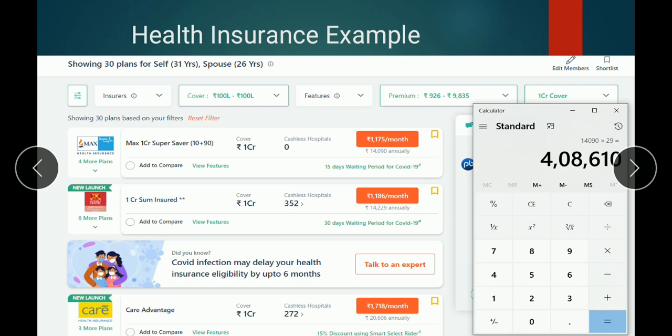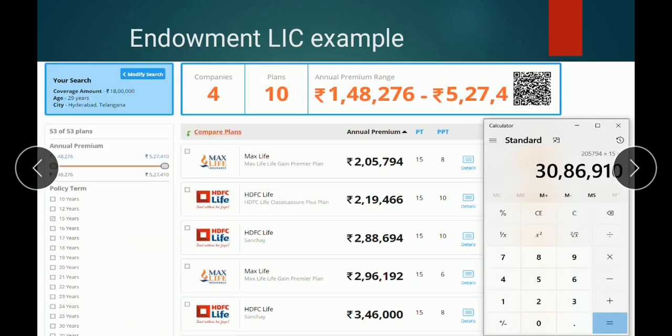If you are taking it along with a health insurance plan of 4 lakhs 8,000, then it is very best to take health insurance along with a term insurance plan instead of taking an endowment insurance plan, because in endowment insurance most LIC agents or any other agents will force you or compel you to take an endowment insurance plan, saying that it is giving a good maturity amount.